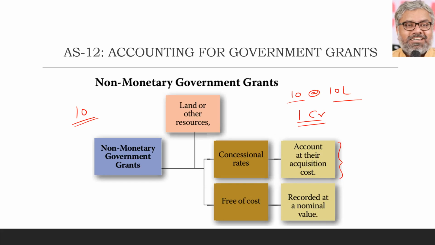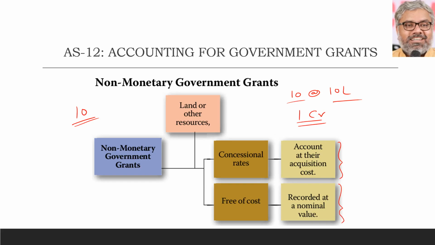AS12 said it has to be recorded at nominal value. Nominal means not some particular name. Nominal value means some value, whatever small it may be. Okay, 10 acres of land is allotted. No problem, record it at 100 rupees, maybe 10 rupees per acre, like that. Record it. But it should be there in the record. It should be in the books of accounts of the organization. They cannot just ignore it. Just receive the land silently and ignore it. No, that is not acceptable by AS12.